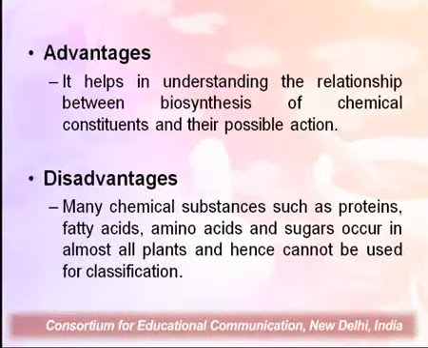Now coming to the disadvantages, there are many chemical substances such as proteins, carbohydrates, fatty acids, amino acids, sugars and so on, which are common in almost each and every plant, and hence cannot be used for chemotaxonomic classification. Thus we can say that we have a very limited number of chemical compounds that can be used as chemotaxonomic markers, and that can be used for grouping different plants or species under a particular category.